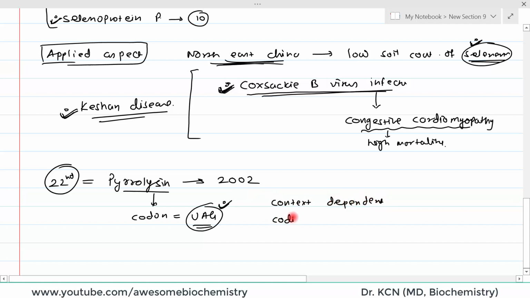coding reassignment. But here what is the context? What specialization in this UAG codon makes the tRNA insert pyrrolysine, that is not known, okay. So, you can say in other words that not all, but only certain UAG can code for pyrrolysine, but what is that specificity, it is not known, okay.